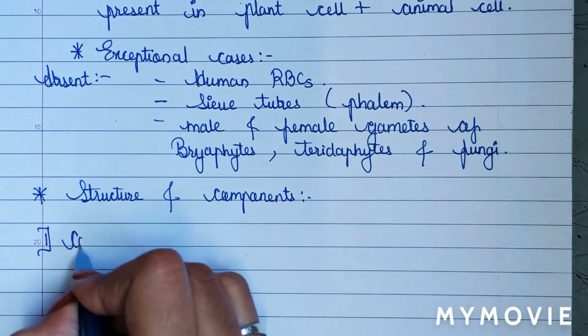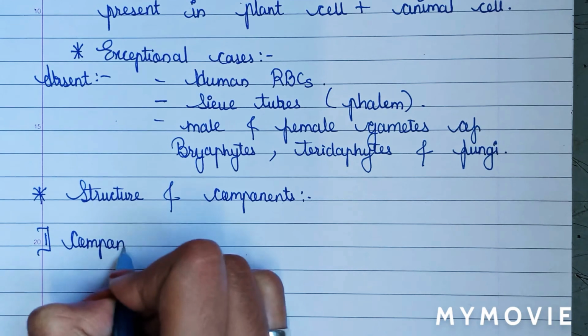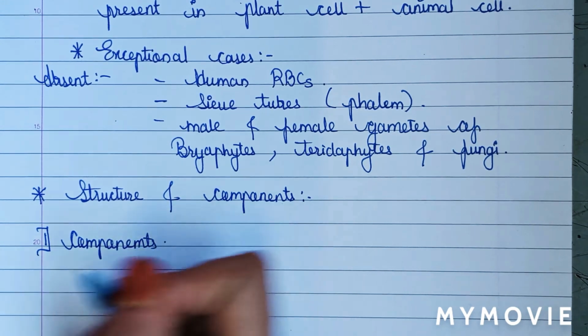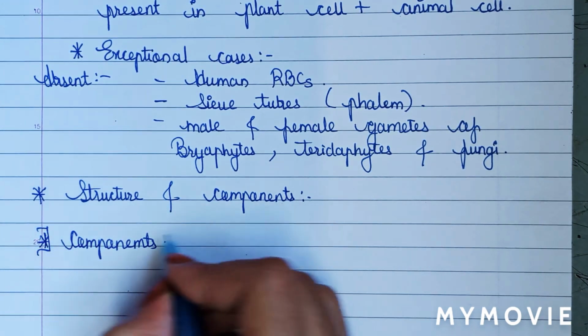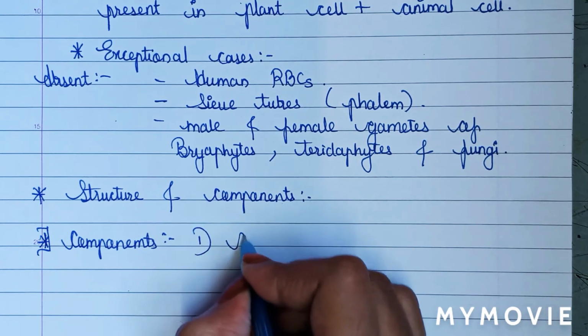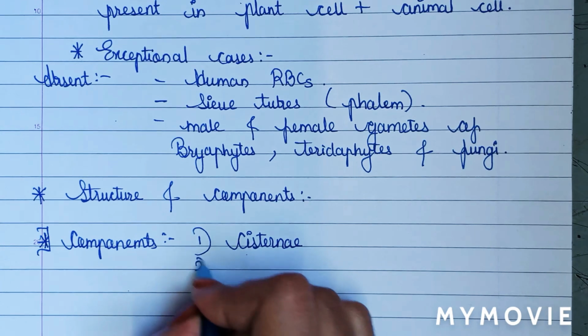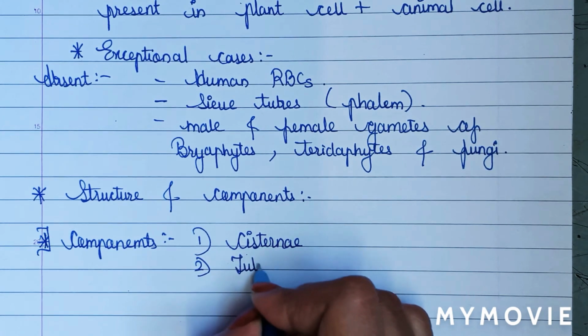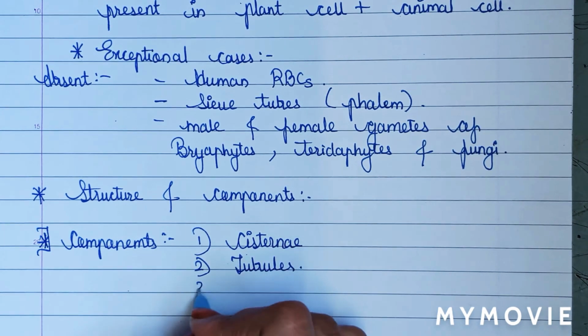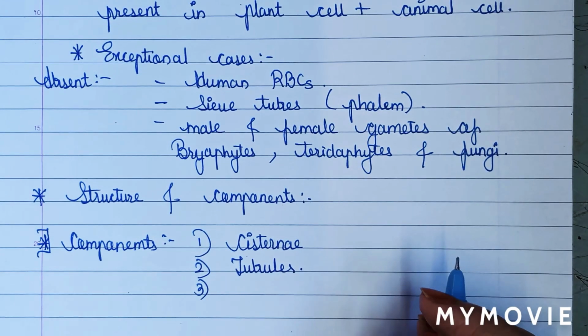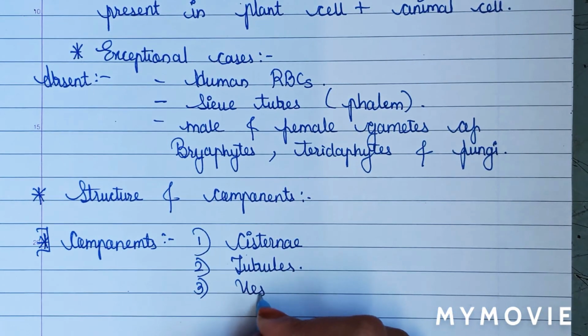Now we will see the components. First, cisternae. Second, tubules. And third, vesicles.